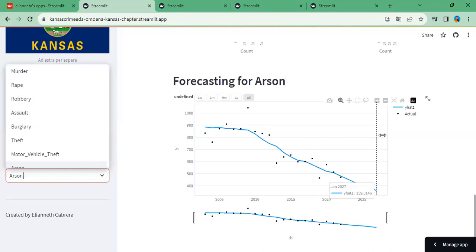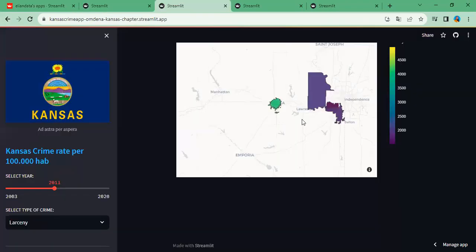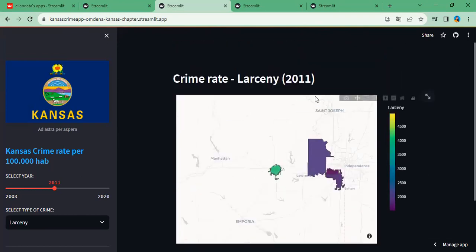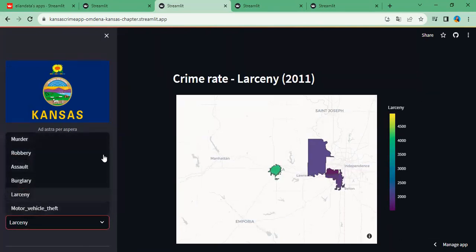And can you go to the first application you showed again? The first app? Okay, let me see in here. Yeah, I think this map actually looks really good. I think it's Topeka, which has some high crime rate for larceny, right? The arson, the data set that I used for this app doesn't have information about the arson crimes, only about murder, robbery, assault, burglary, larceny, and theft.